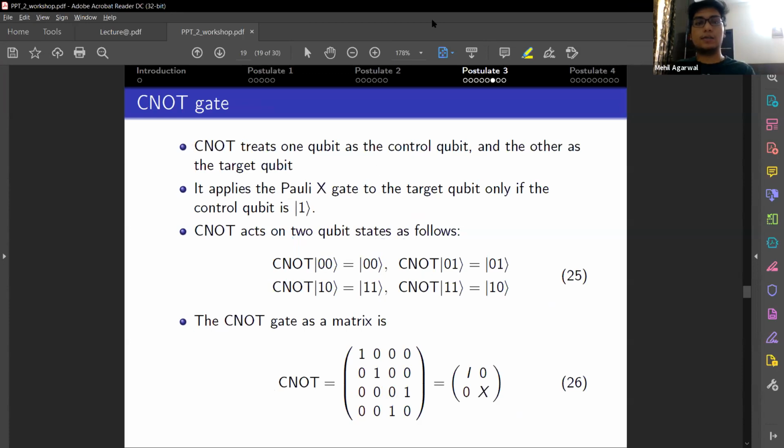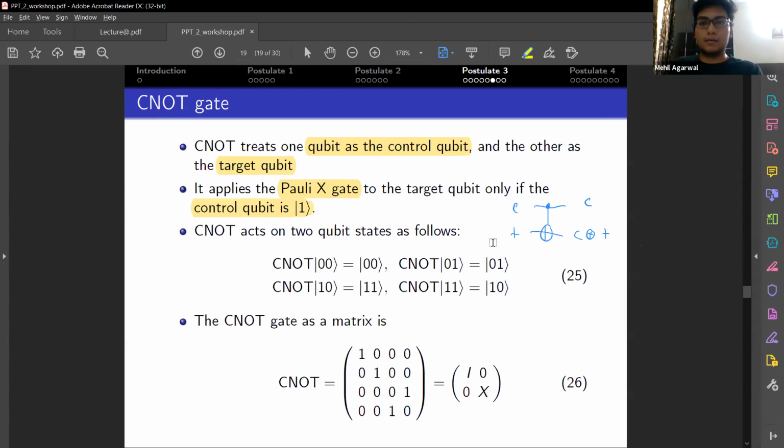In controlled NOT, you can apply the NOT gate to the target qubit according to the value of the control qubit. So the first qubit is basically the control qubit, and the second qubit is the target qubit. What CNOT does is it applies the Pauli X gate to the target qubit if and only if the control qubit is 1. It's only then that you'll flip the target qubit.